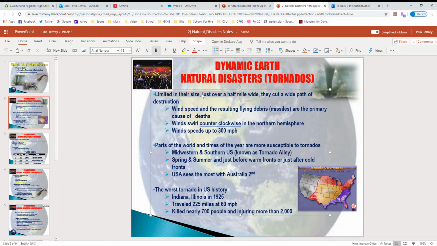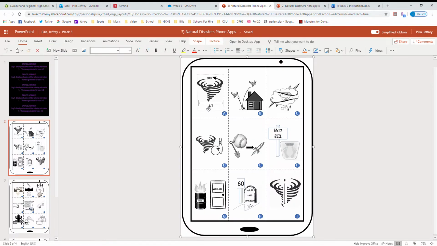But this part right here, just over a half-mile wide, tells us that tornadoes can get to be about a half-mile wide. The arrows above the half symbol are also showing you the width of the tornado. So that symbol down there represents that tornadoes get to be about a half-mile wide.